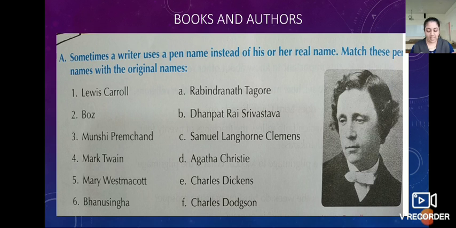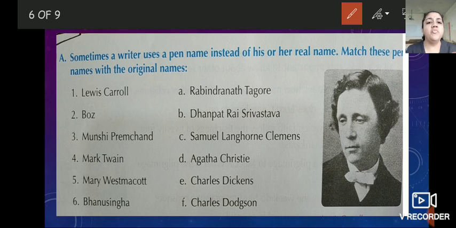So we have to match it. Yes children, so everyone match the pairs with me, use your pencil. The first one, that is Lewis Carroll, and the pair is F, Charles Dodson.